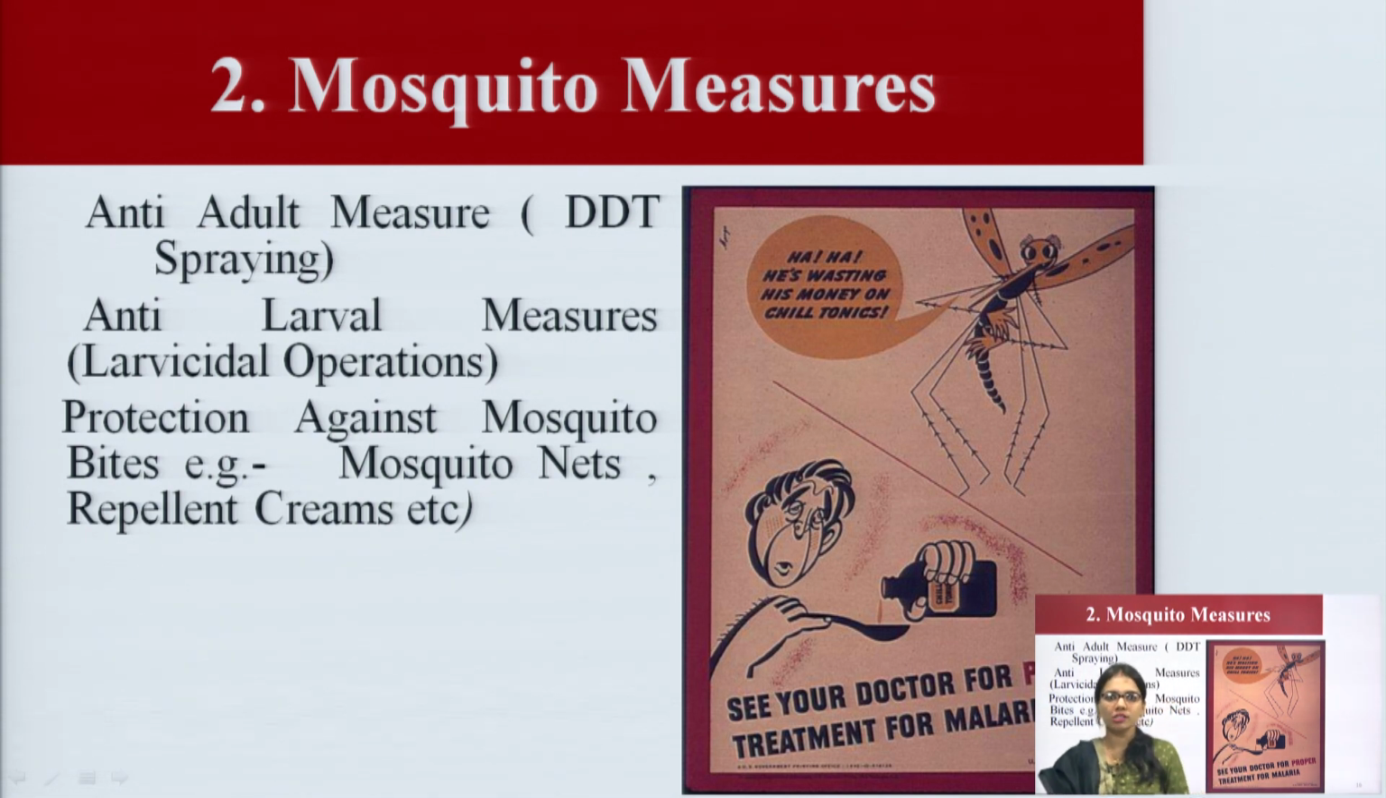Now, these are some mosquito measures. First one is anti-adult measures, DDT spraying. Anti-larval measures, larvicidal operations. And the next one is protection against the mosquito bite. We are using mosquito nets and repellent creams to prevent mosquito bites.